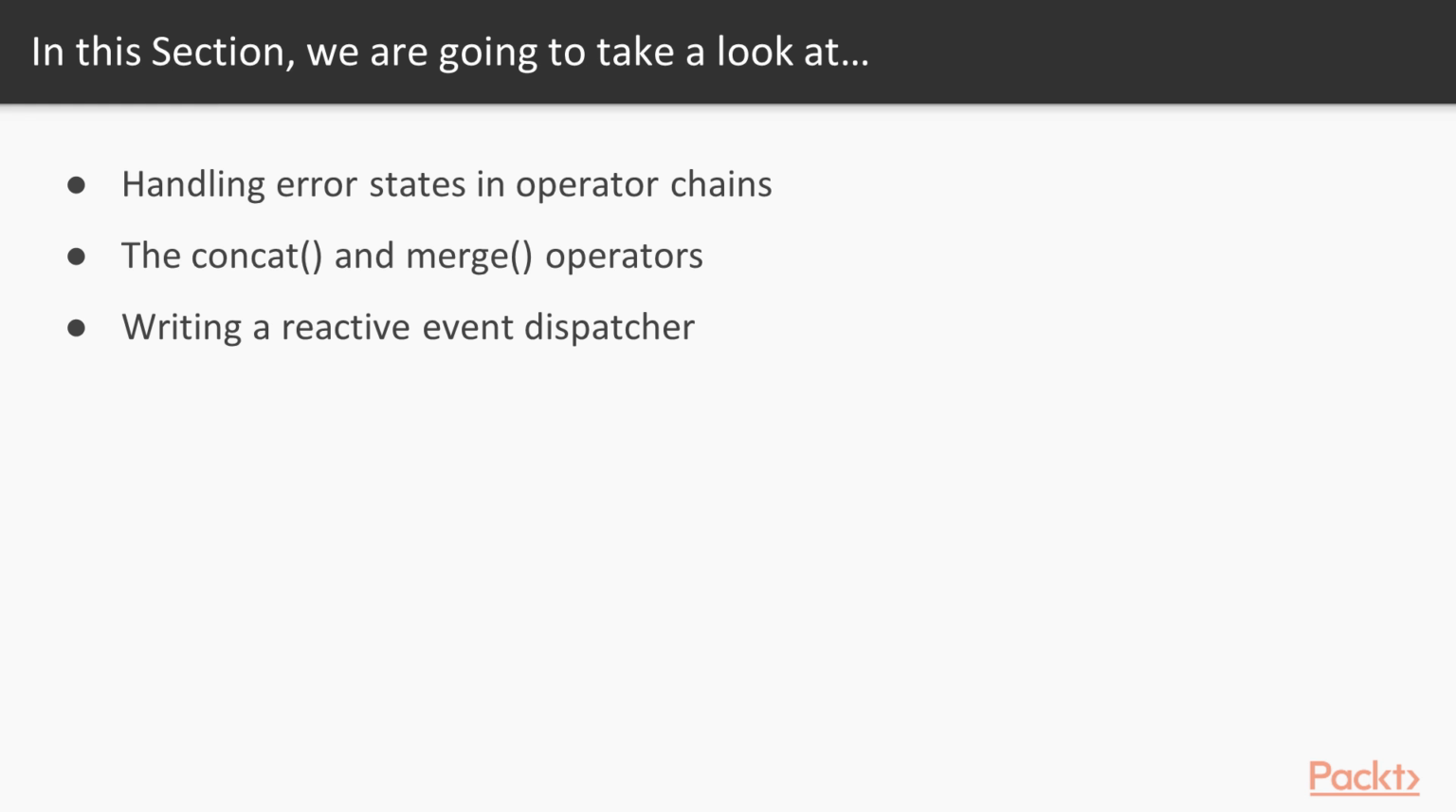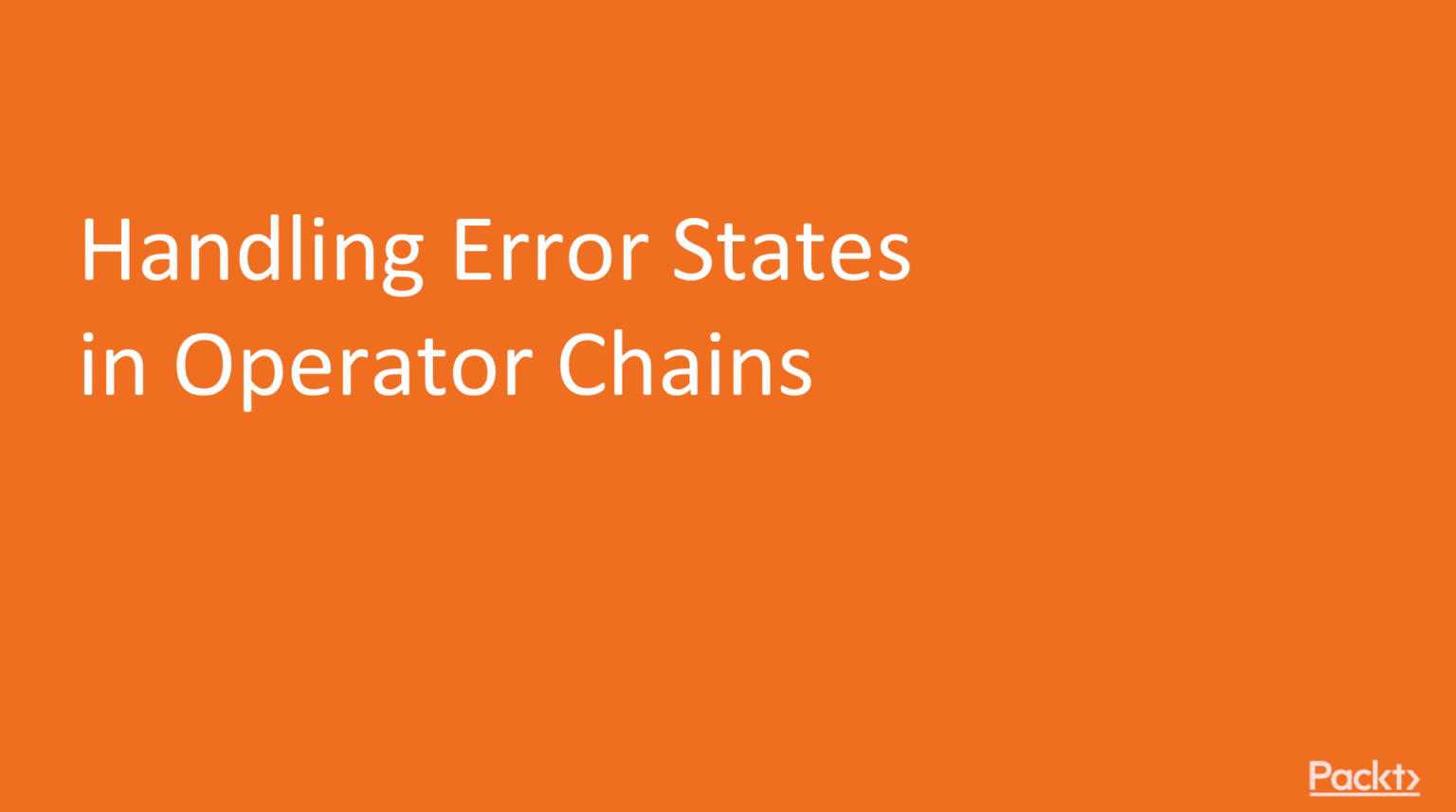In this section, we start with handling error states in operator chains. We then move to concat and merge operators. Lastly, we see writing a reactive event dispatcher. Now, we move on to the first video of this section that deals with handling error states in operator chains.